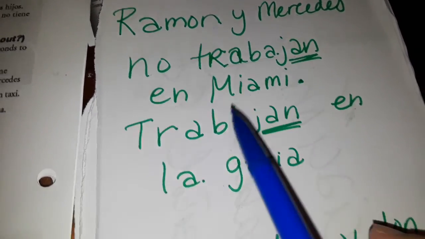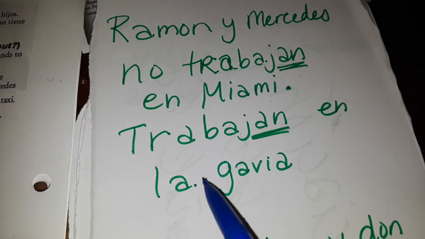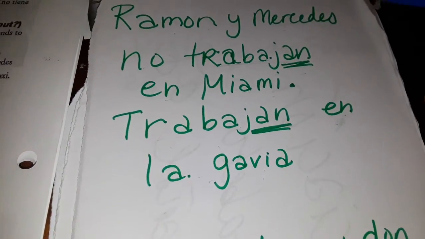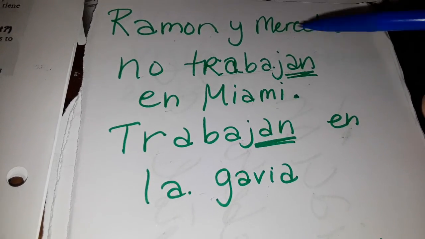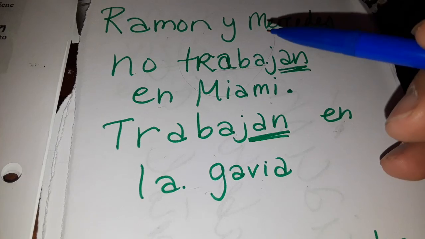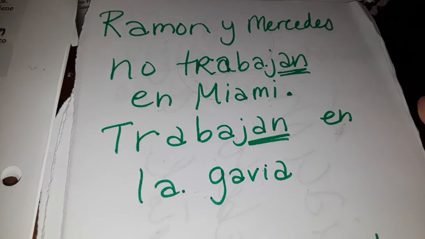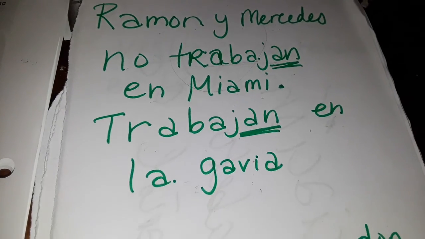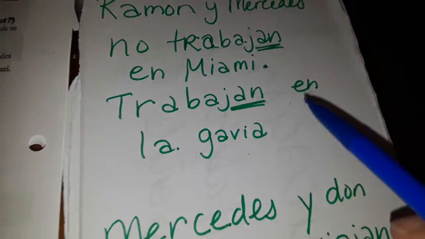Trabajan en Miami. Trabajan en La Gavia. Okay? What you could do is either this sentence, or actually, you should write the whole thing, but I would accept just writing trabajan en La Gavia. Okay? Trabajan en La Gavia.